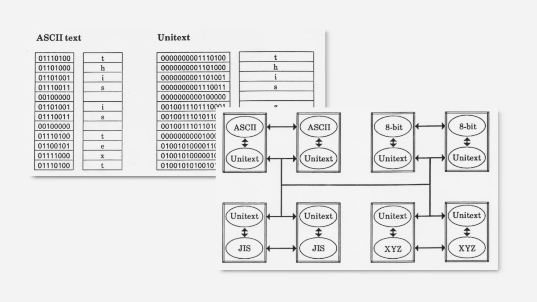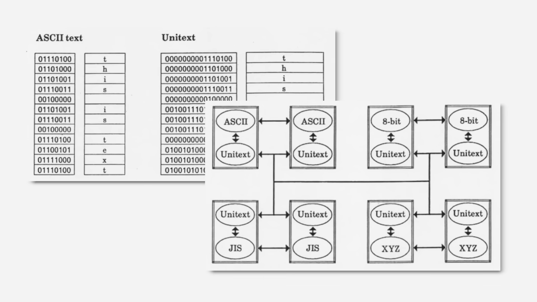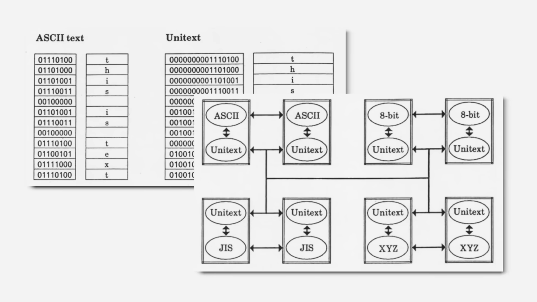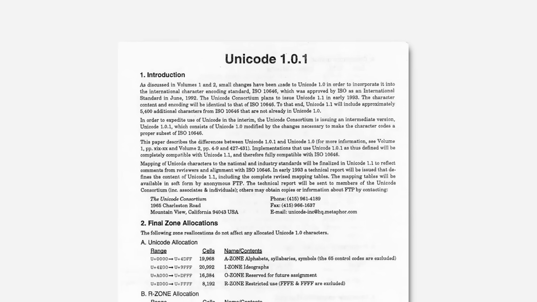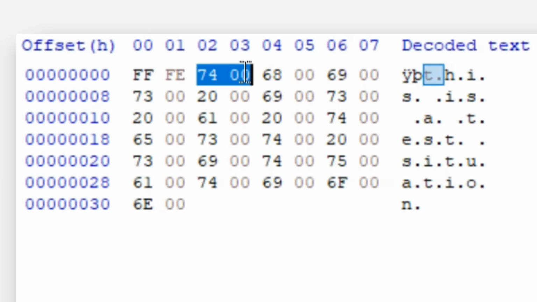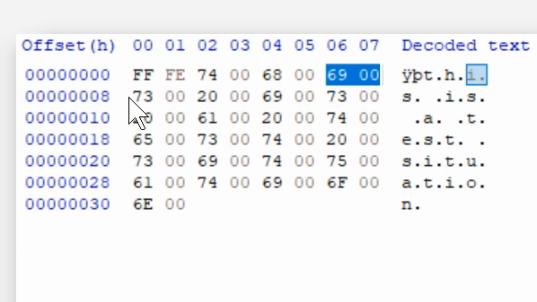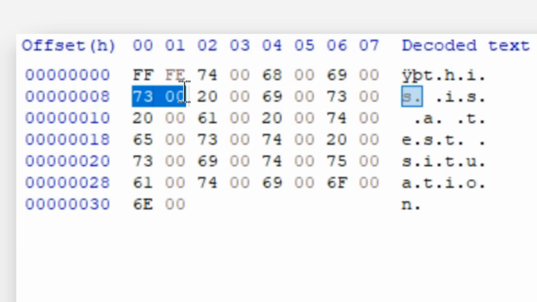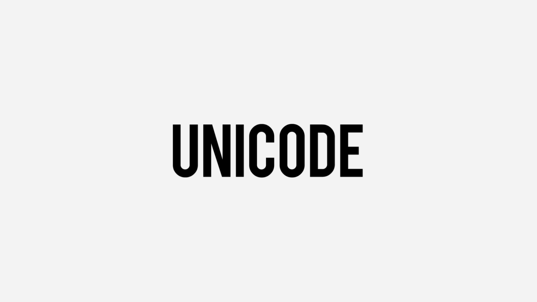Various other members would join the group, including from Microsoft, and on the 3rd of January 1991, the first Unicode standard was published. But for Unicode to function, it needed more characters, and so 16 bits were now used for each character, or 2 bytes. This gives 65,536 possible permutations, and enough to include in most languages. This encoding used the UCS2 character set and is now known as UTF-16, but just like Microsoft does, I'll refer to it as Unicode here.